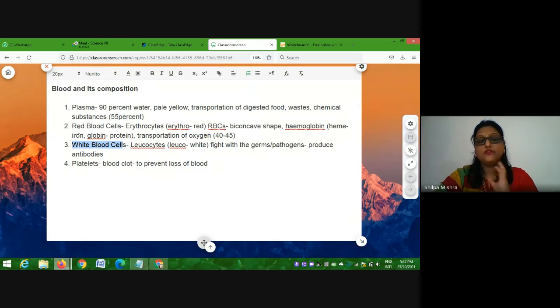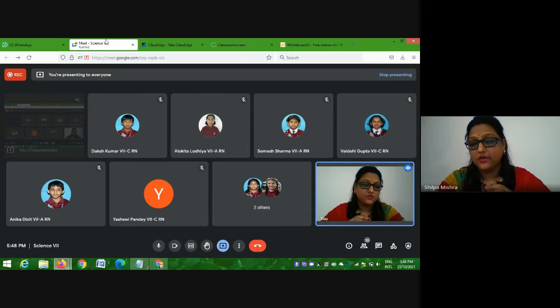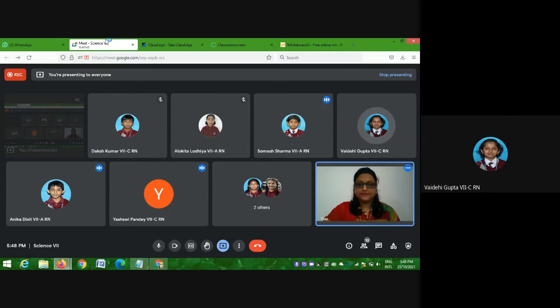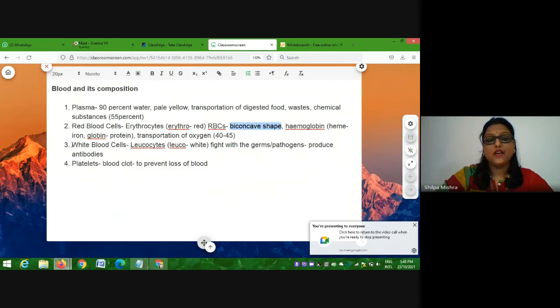Now students, the color of red blood cells we know. The color of white blood cells we know, right? Red blood cells, their shape we know, biconcave shape. The shape of white blood cells, students, have you seen amoeba? We have studied about amoeba, we have drawn its diagram, yes or no? Amoeba has an irregular shape, isn't it? Similarly, white blood cells also have irregular shape, right? They can change their shapes. And platelets, students, are random shaped cells. They can be of any shape. So these are the four components of blood that we have seen, right?